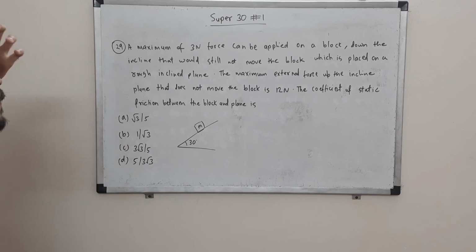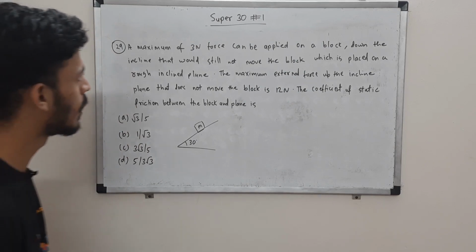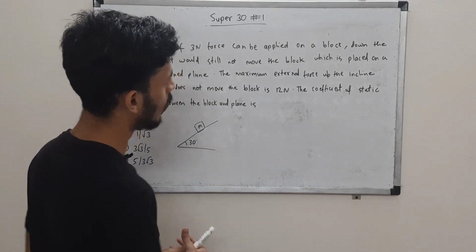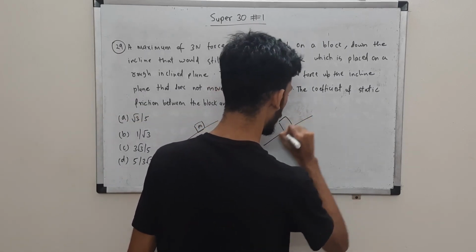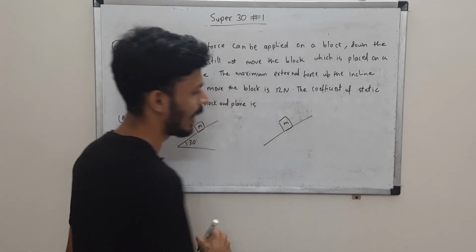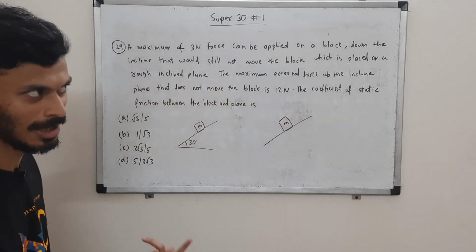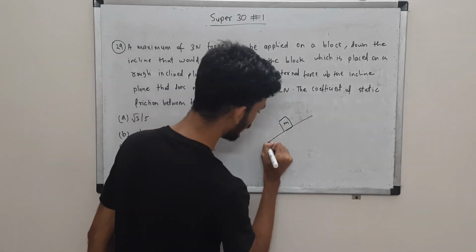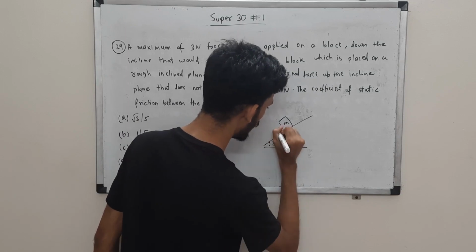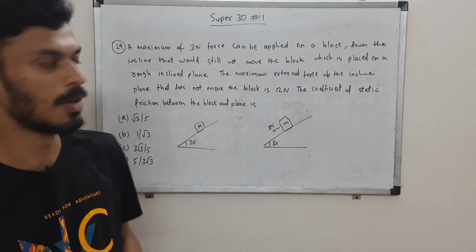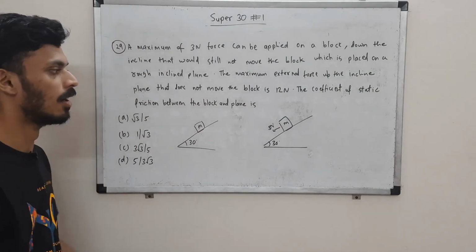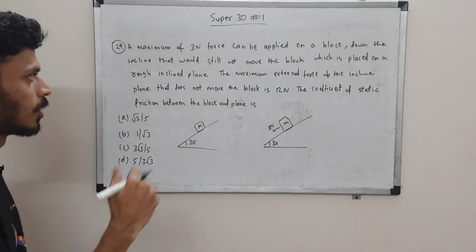Question 29: a maximum of 3 newton force can be applied on a block on an inclined plane. This force is down the incline. This is a rough inclined plane, meaning there is friction. In the first case, we can apply a maximum of 3 newtons without the block moving, so the friction can support 3 newtons force down the incline.